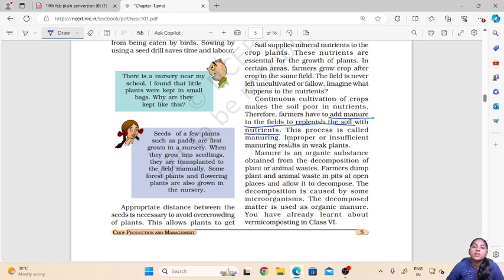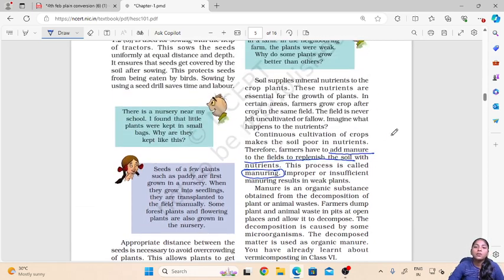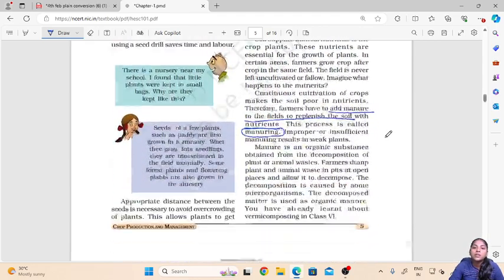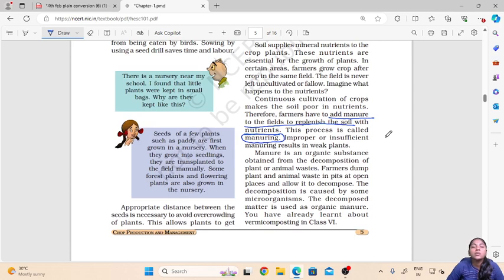The process of adding manure to the field is called manuring. And also if these manures and fertilizers are not added to the soil, it will result in very weak plants and subsequently a poor yield.